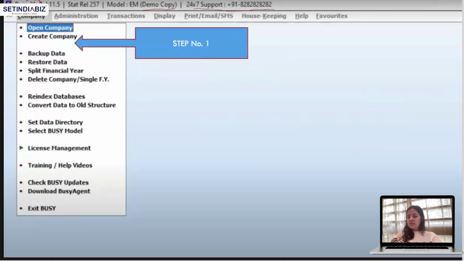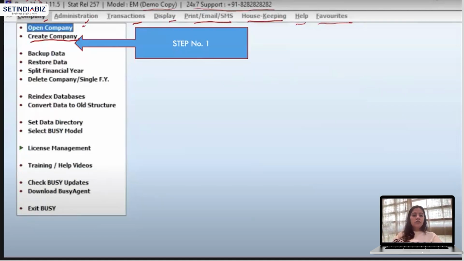Now we have these tabs here. The screen appears blue, right? Unlike Tally, it was green. So we have company, administration, transactions, display, print, email or SMS, housekeeping, help, and favorites. We have to open company if it is already created, but now we are learning how to create company. So we will click on this, right?